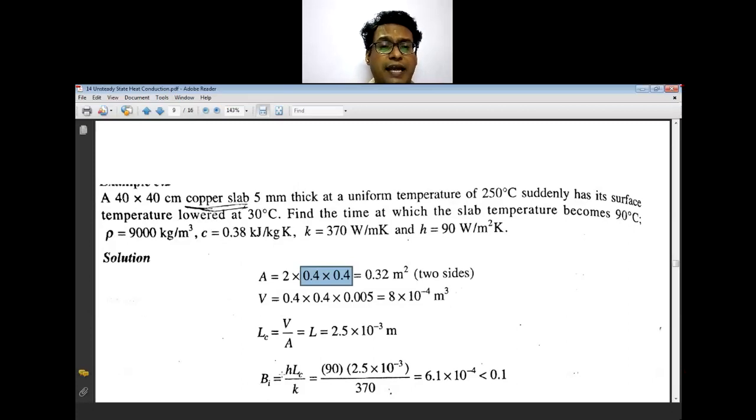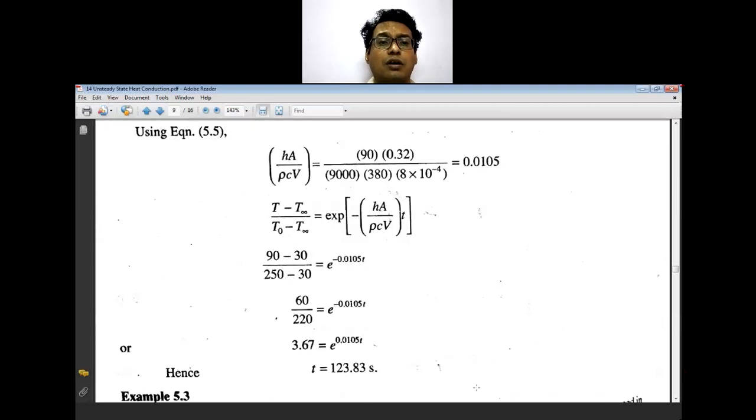So the value of the Biot number is h Lc upon k. h is your convective heat transfer coefficient, Lc is your characteristic length, and k is your thermal conductivity. This Biot number value is very, very much less than 0.1, so this situation is perfectly applicable for lumped capacitance analysis.